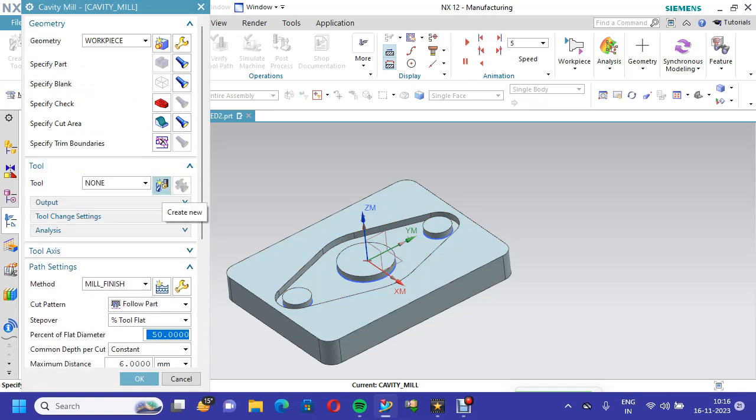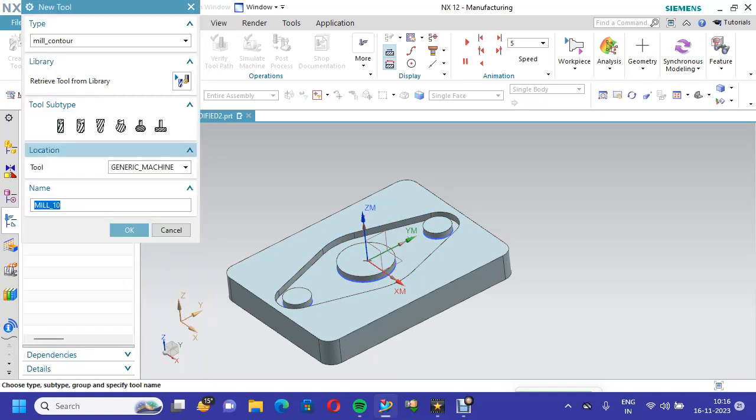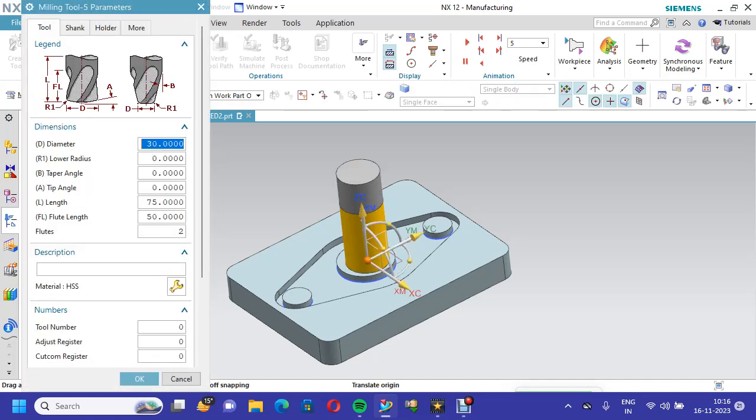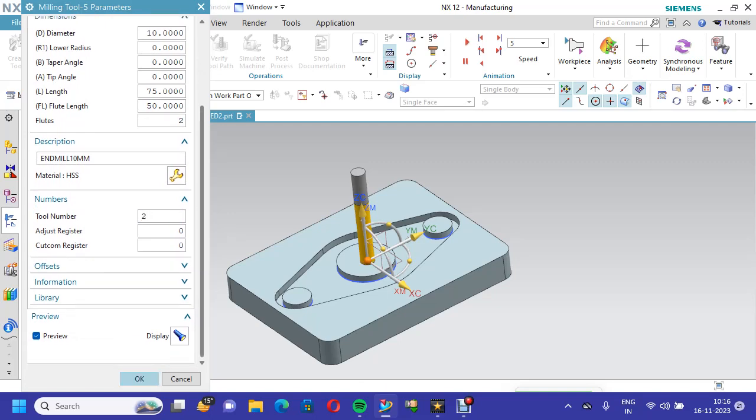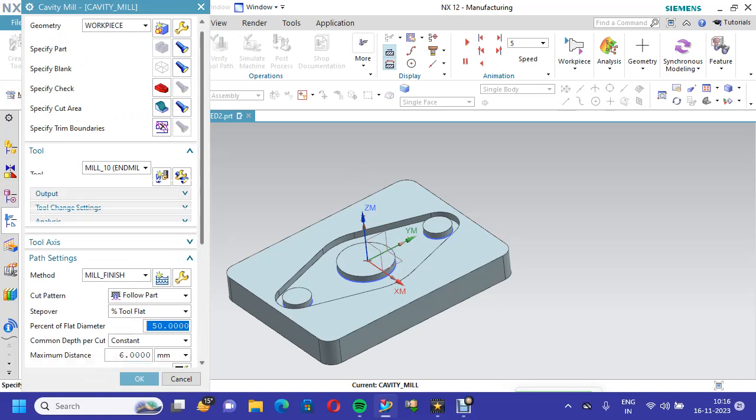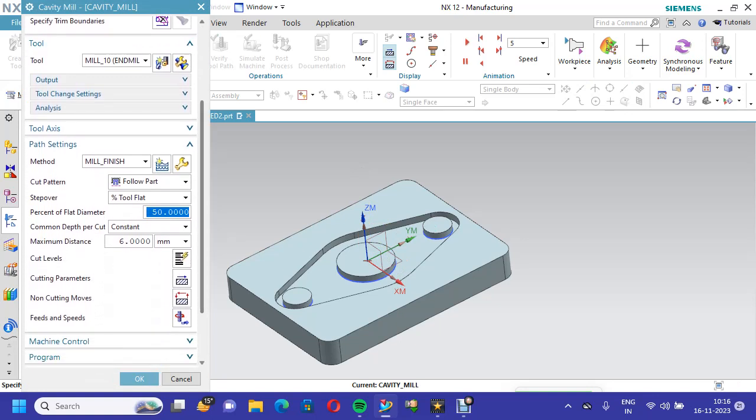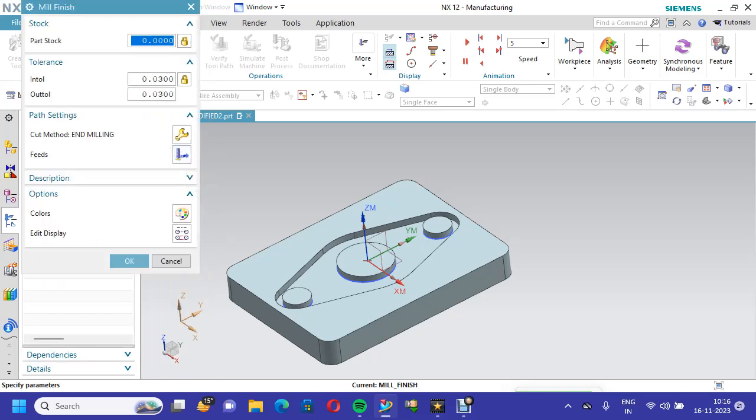Go to tool commands, create new tool, go to end mill options. Now I am selecting end mill 10 mm, and in description you can put end mill 10 mm, you can write down for your reference, and tool number is 2. Then go to OK. Then go to finishing method, and I will not give any material for future machining. 0, already 0.